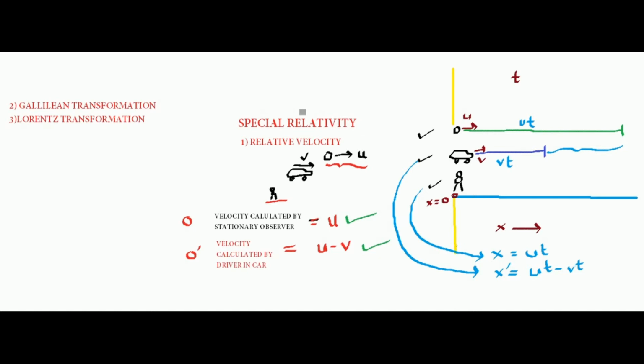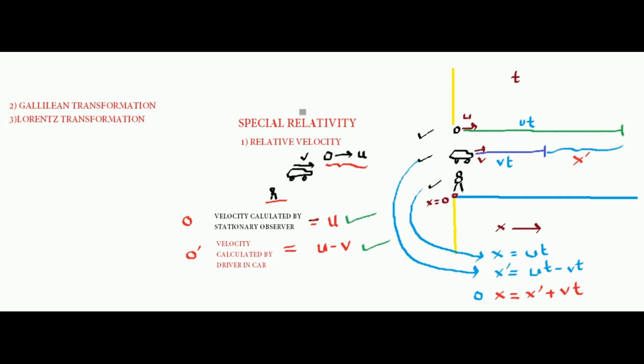Now the stationary observer O can say the following thing. He says that he has calculated a distance x that the ball has covered in time t. So this distance x must be equal to the distance that the moving car has calculated, x dash, this blue line, plus the distance the car has moved, that is vt. Agreed? So this is the transformation of coordinates as calculated by the observer O, by which I mean the stationary person.